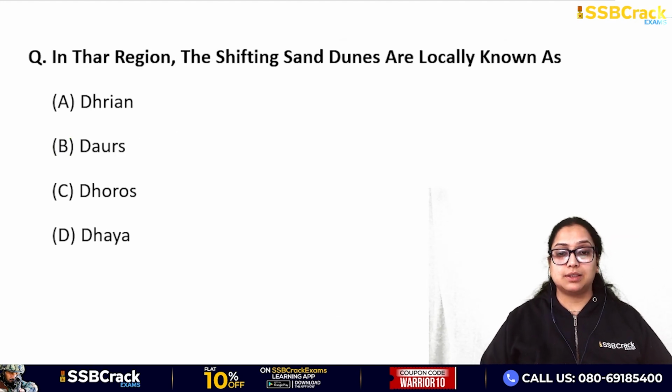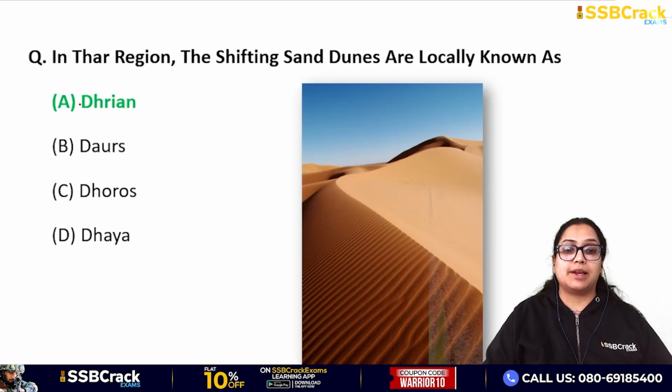In the Thar region, the shifting sand dunes are locally known as what? Dhrians, Dors, Dhuros, or Dhaya. The answer for this question is Dhrians. This is the local name.